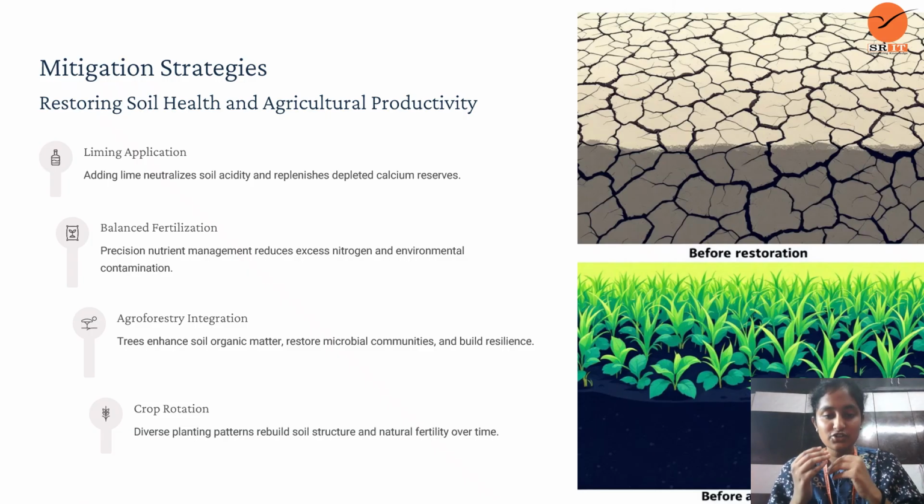With agroforestry integration, trees enhance soil organic matter, restore microbial communities and build resilience. And with crop rotation, diverse planting patterns rebuild soil structure and natural fertility over time. Hence, these are the mitigation strategies for restoring soil health and agricultural productivity in China.